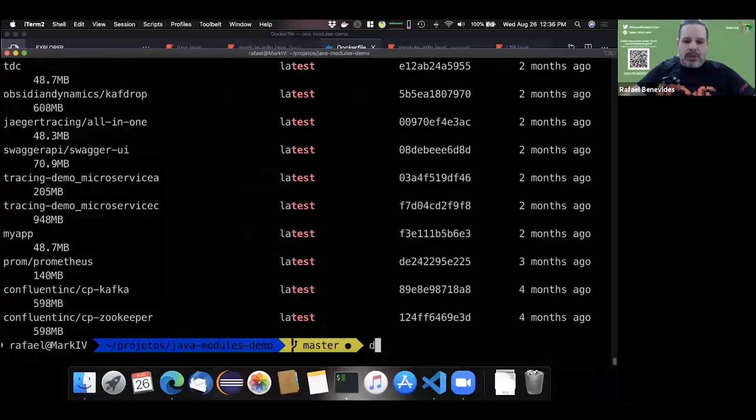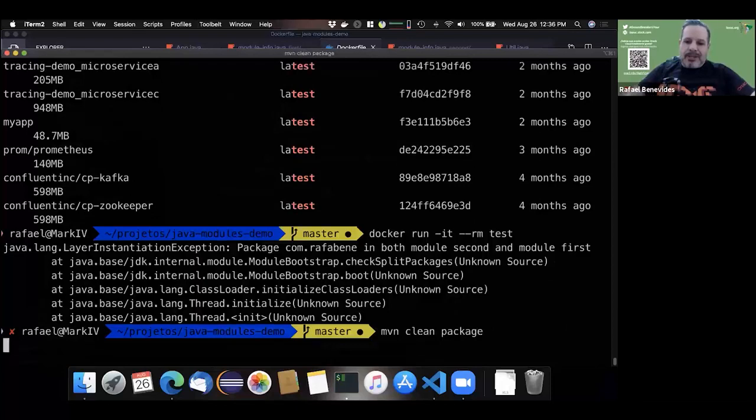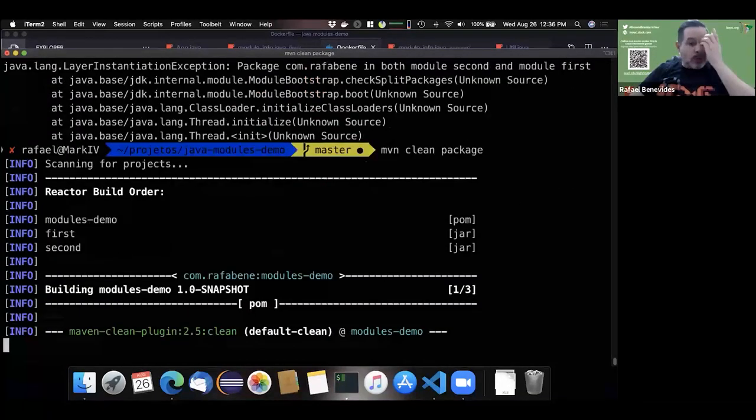So let's execute this image, docker run -it --rm test. Oh, I forgot to do a Maven clean package after I deleted those classes.